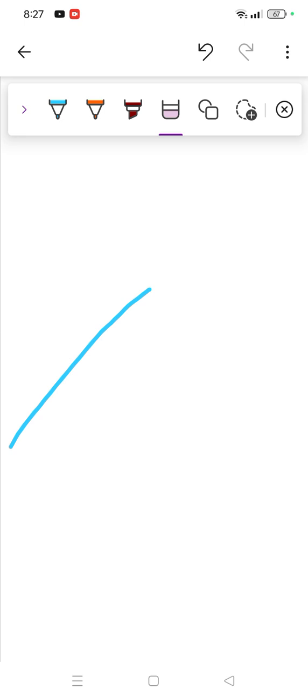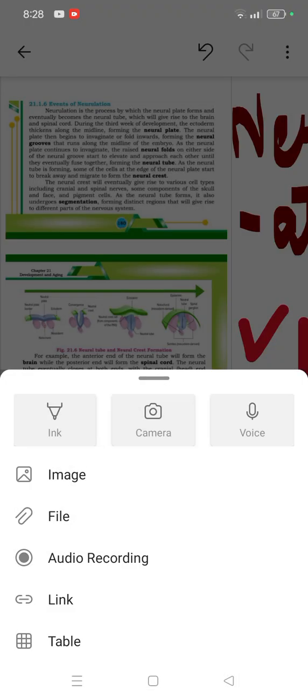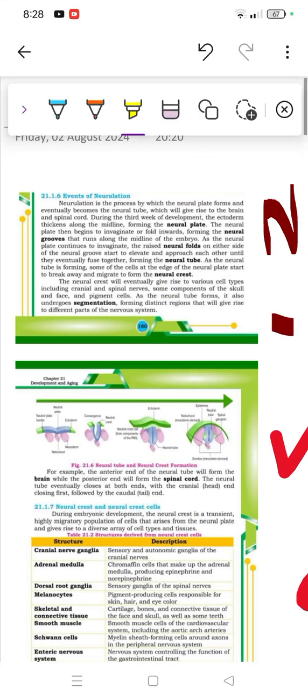So here we can see these pictures. We are discussing neurulation, events of neurulation, which means the steps which I mentioned. Neurulation is simply the process by which the neural plate forms and eventually becomes the neural tube. So first we'll see neural plate. When it eventually becomes neural tube, it will give rise to the brain and spinal cord during the third week of development. We have so many stages of development, which I'll make you understand in neural tube, which we'll discuss a few minutes later on. During the third week of development, ectoderm thickens in the middle, forming the neural plate. Neural plate will be formed.